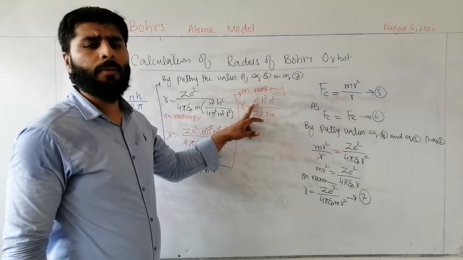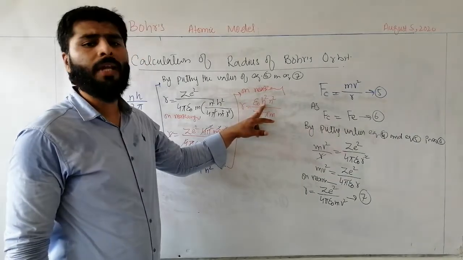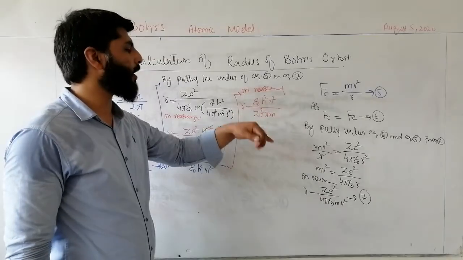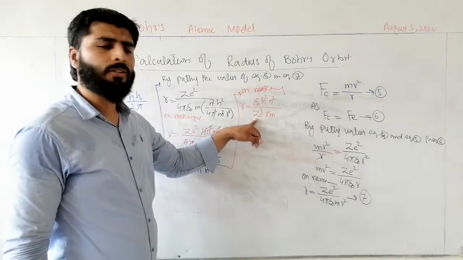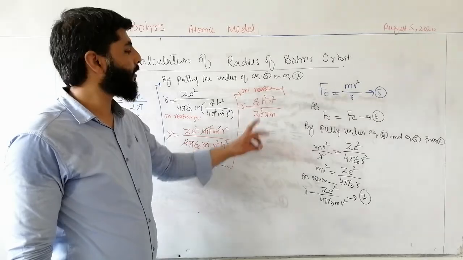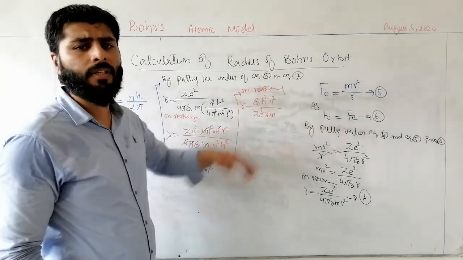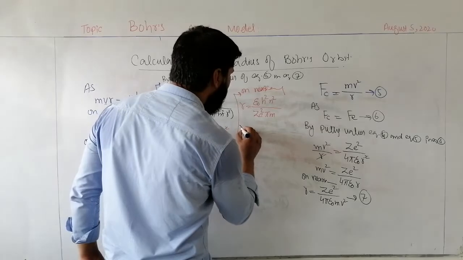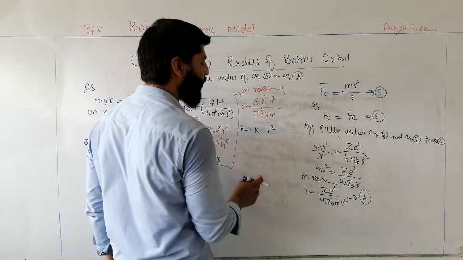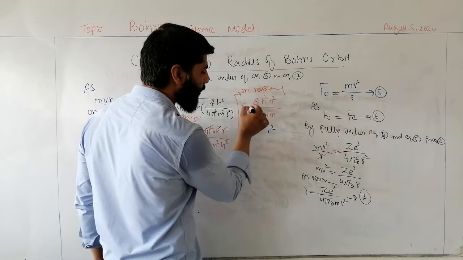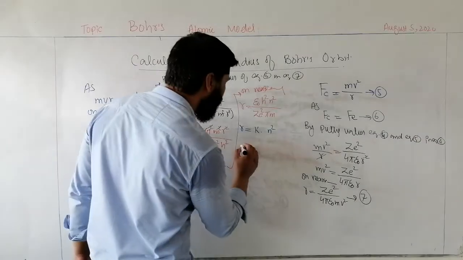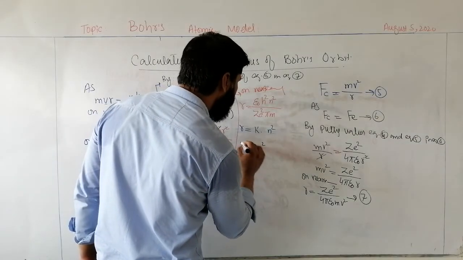Epsilon naught is the constant permittivity of free space. h is the Planck's constant, it is also constant. Z is the atomic number, which is also constant. e is the charge, also constant. Pi is constant, m is constant. Here the only variable factor is n square. So we can say that r is equal to k into n square. What is k? k is the combination of all these constant parameters. So we can say that r is directly related to n square.